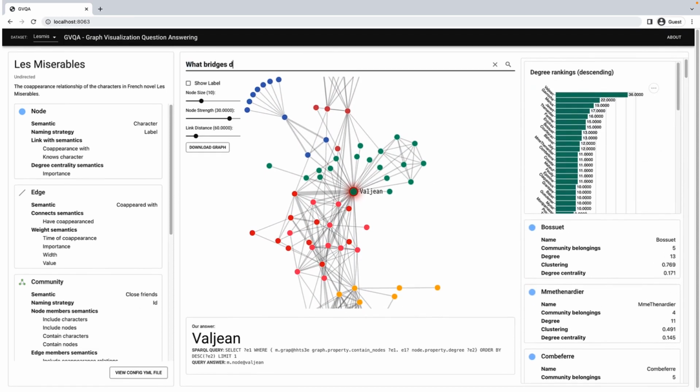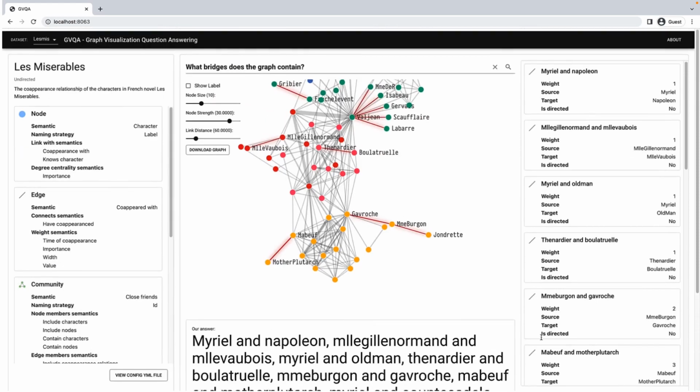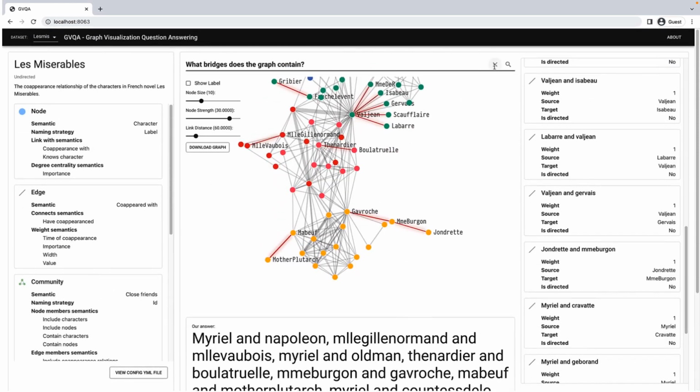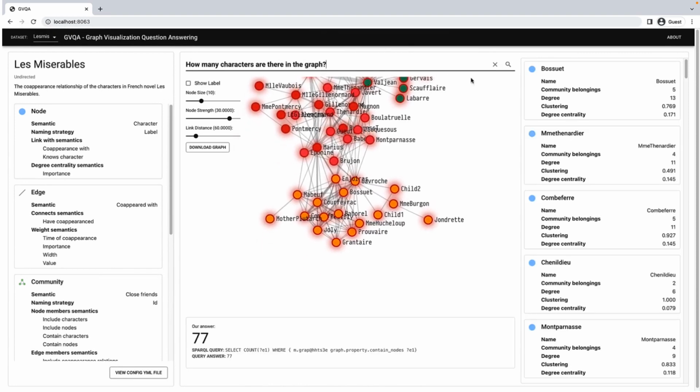Also, if we want to know what bridges the graph contains, the bridge edges will be highlighted as well. Now we turn to a semantical question. How many characters are there in the graph? Here we successfully acquired the answer.